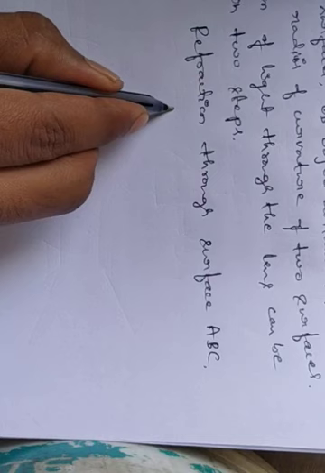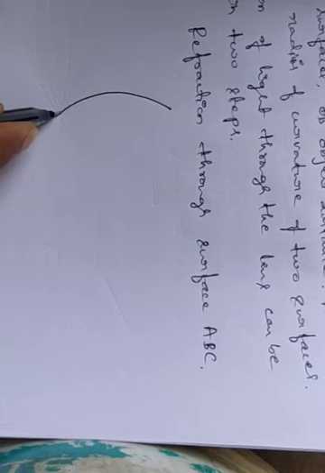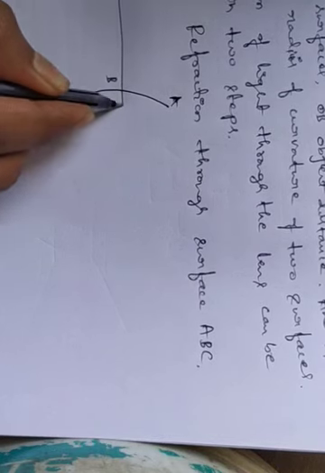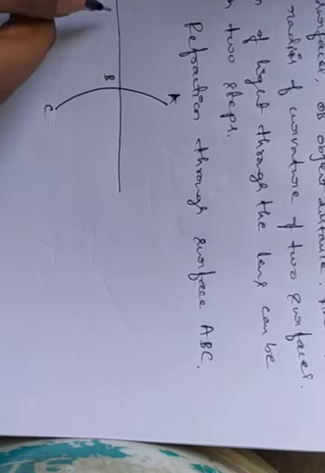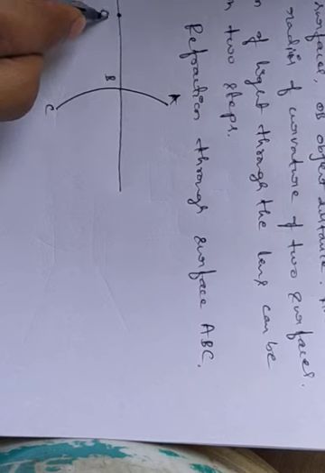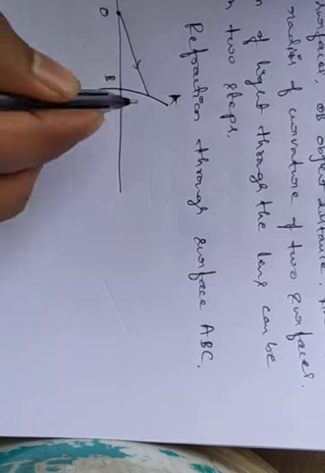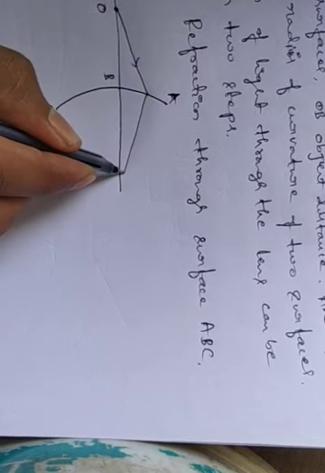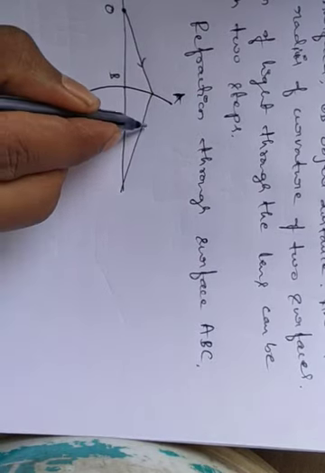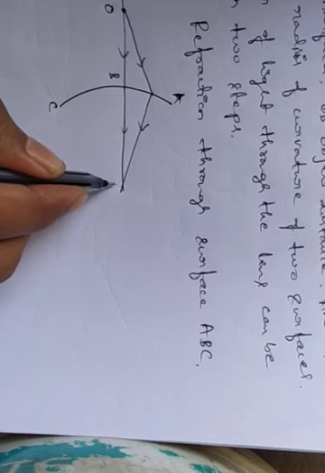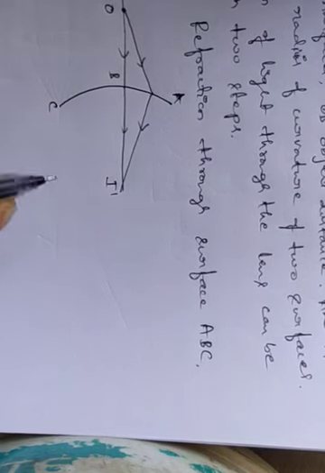So observe carefully. This is the surface ABC that we already discussed in the previous class, in the previous derivation. Now this is the object O, and the ray incident on it, after refraction, is refracted and meets at a certain point, so it forms the image I prime.